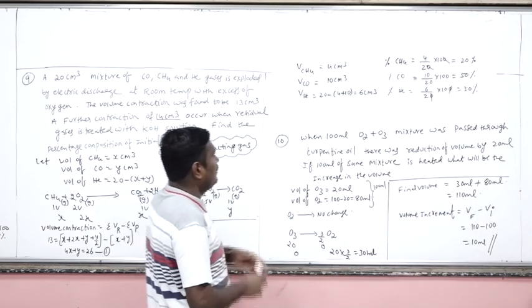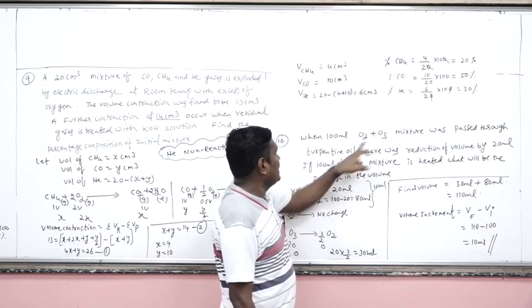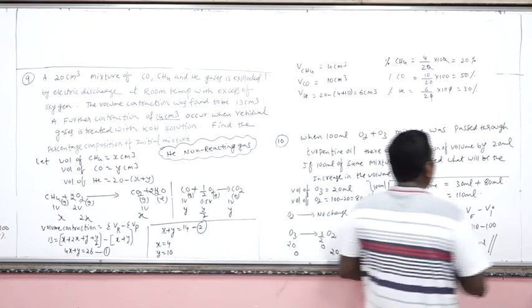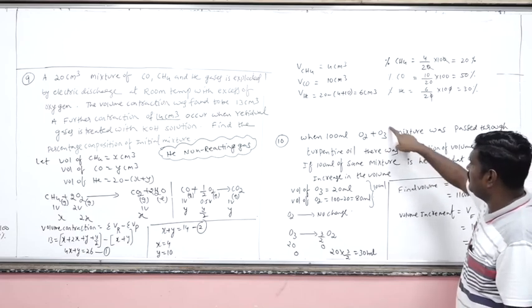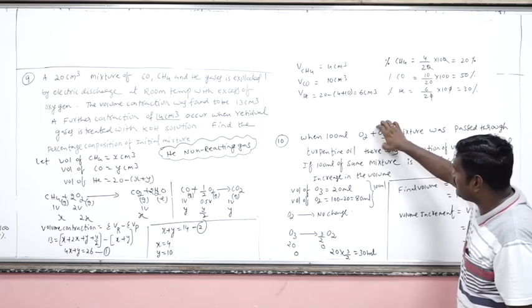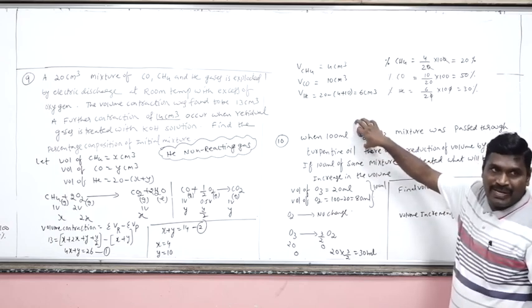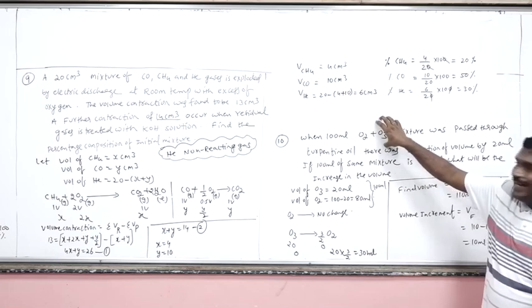Once again, we have a total of 100 ml of O2 and O3. When the mixture is treated with turpentine oil, there is a reduction of the volume by 20 ml. That means this 20 ml is the volume of the ozone, because turpentine oil absorbs ozone only. O2 was absorbed by the pyrogallol, O3 was absorbed by the turpentine oil.